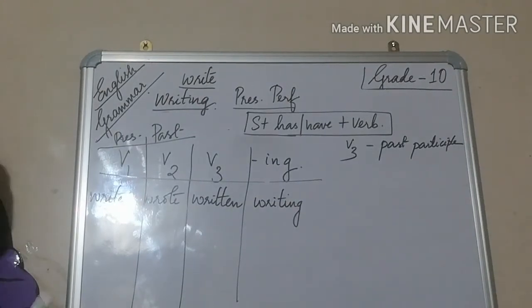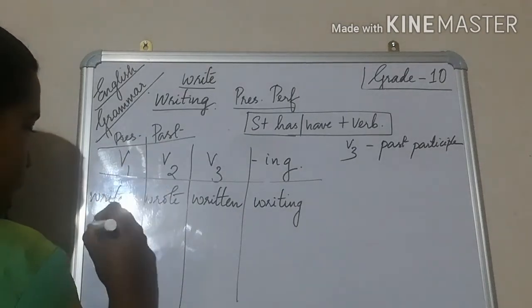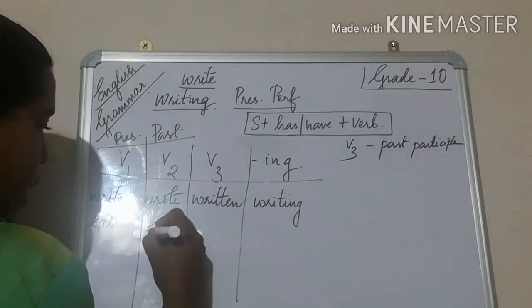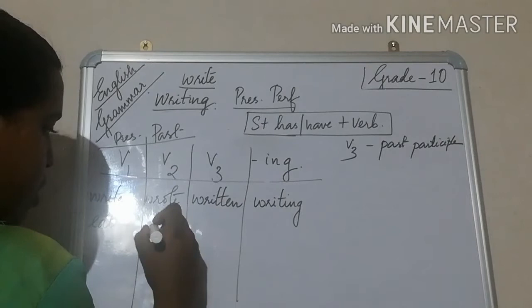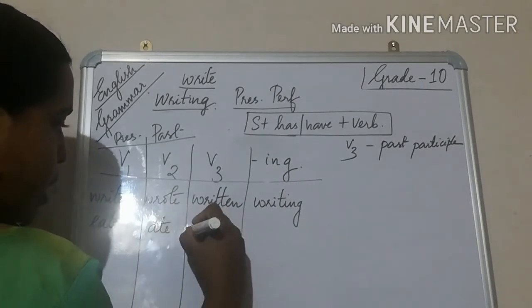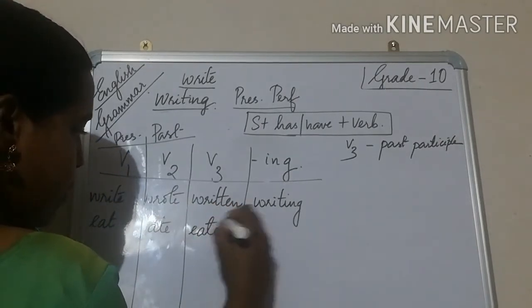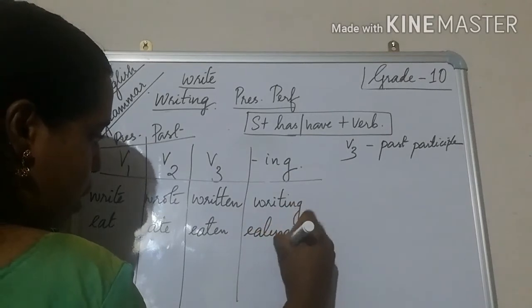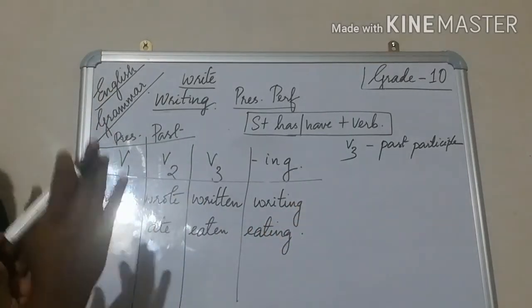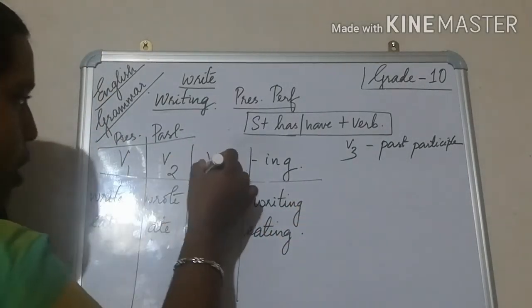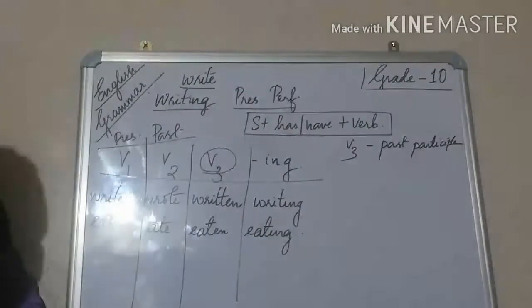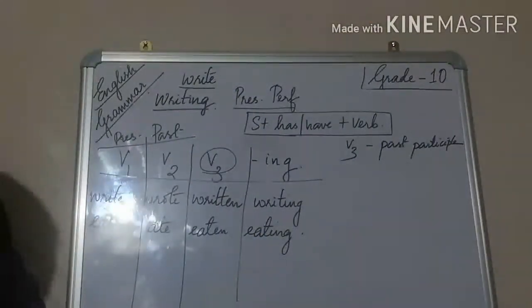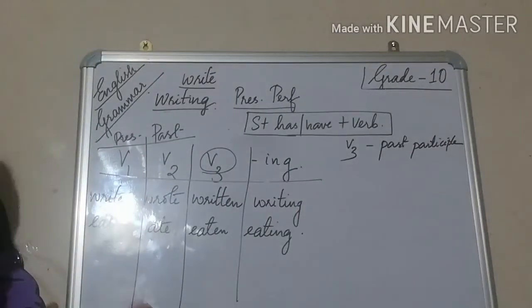One more I'll teach you. V1 is eat, sorry, eat, ate, eaten, eating. These are the V1, V2, V3, and today we are going to use this V3 here in the present perfect sentences. Let's see how to apply them in the sentences.